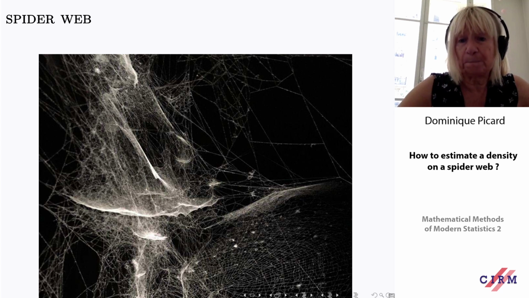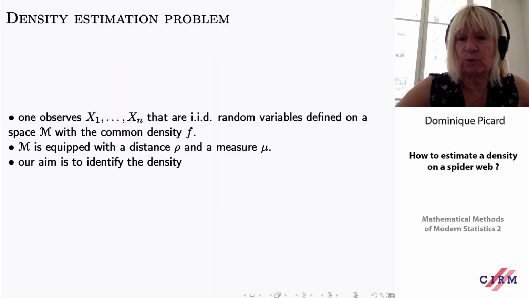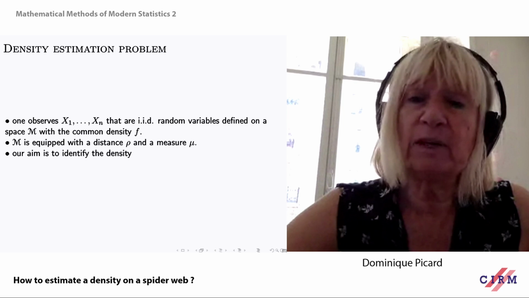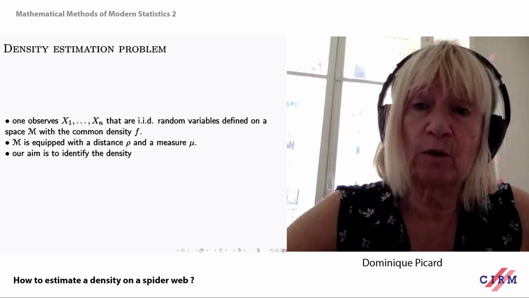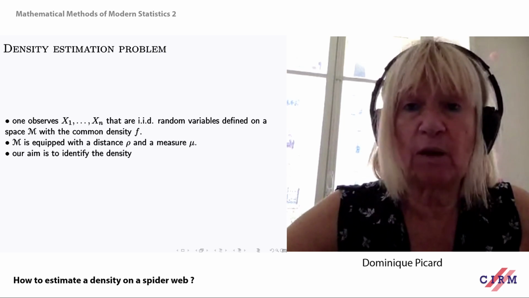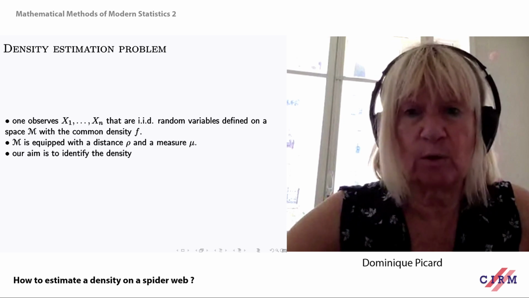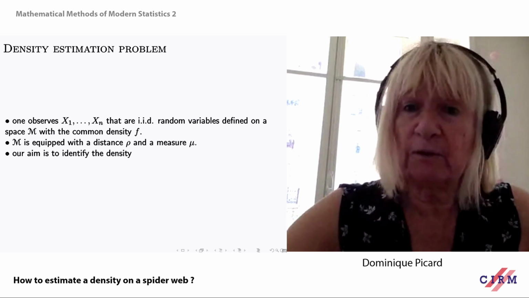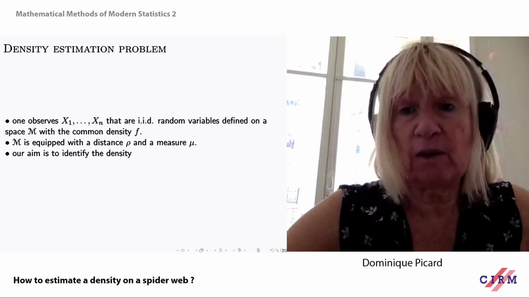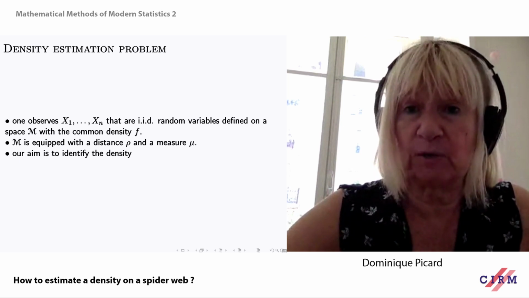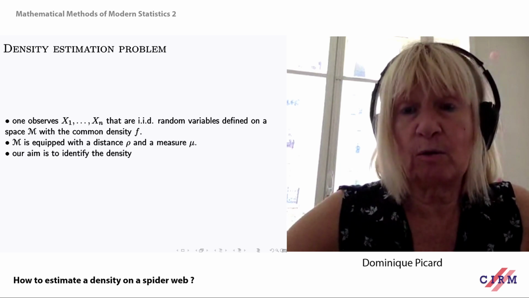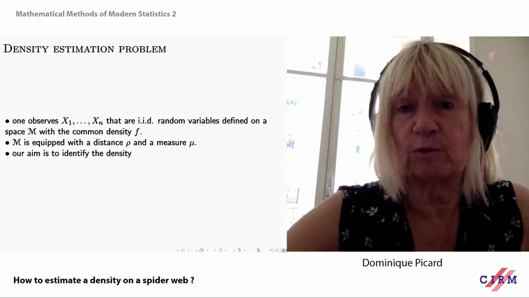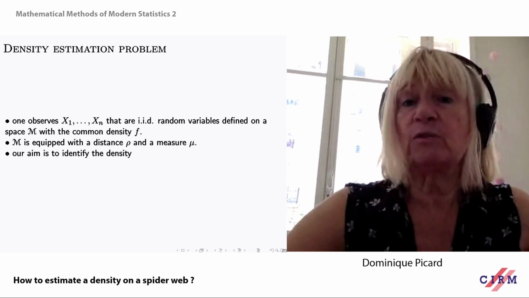So that's why we will try to have this density and to try to solve the density estimation problem. So first, I will give you an estimator for this problem, a practical one. And afterwards, I will try to justify these estimators using theoretical tools.